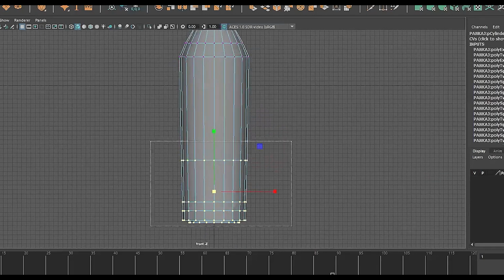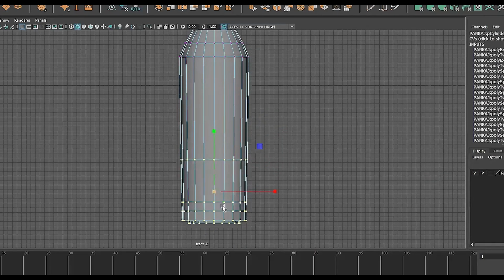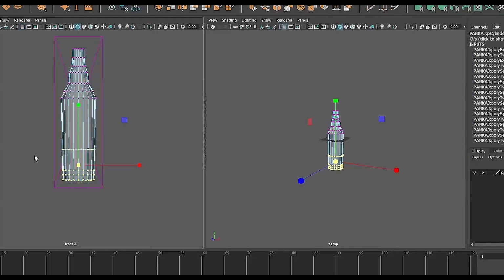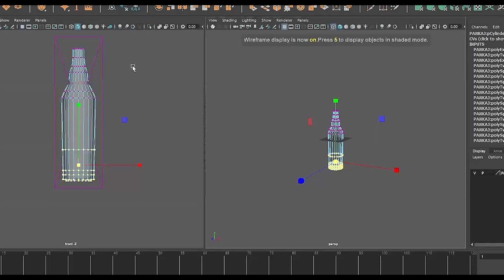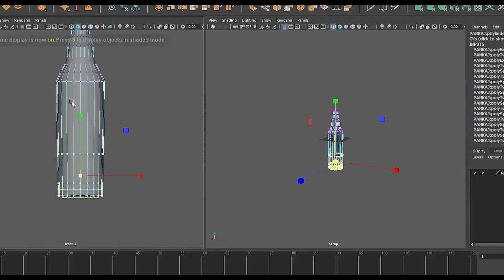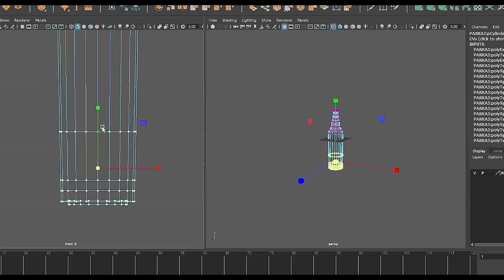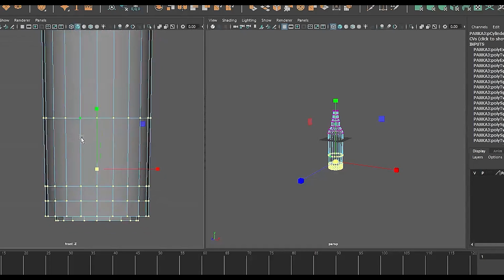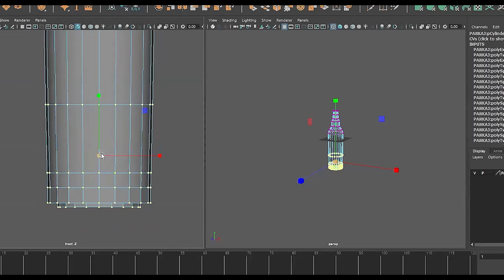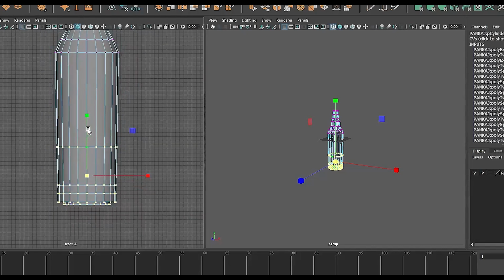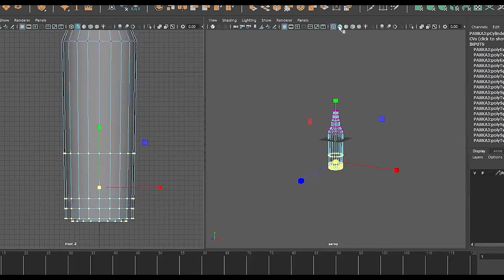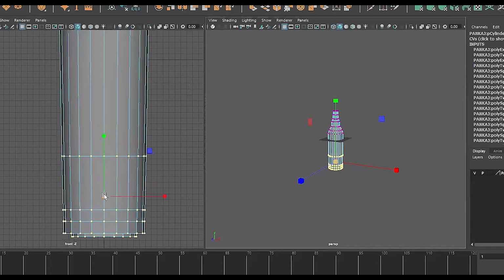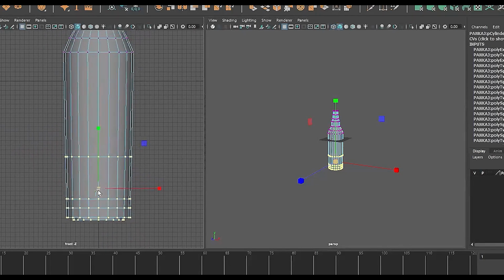So I'm selecting the bottom part and you can see I'm pressing the middle button. Let me open two views. One second. So yeah, I will turn on the grid and I just have to scale it up.